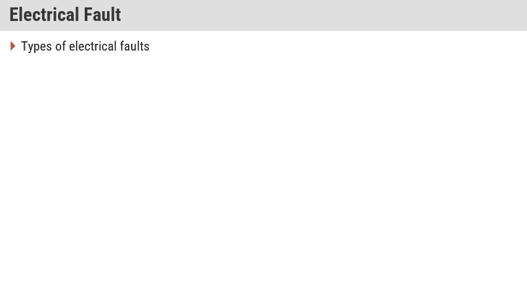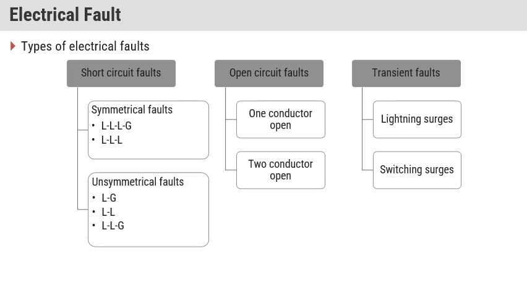Hello student, today we are starting a new topic, types of electrical faults. These are some common faults which occur in the electrical system. First one is short circuit faults. Short circuit fault is further divided into two parts. First one is symmetrical faults, which mostly arise due to two types of fault.